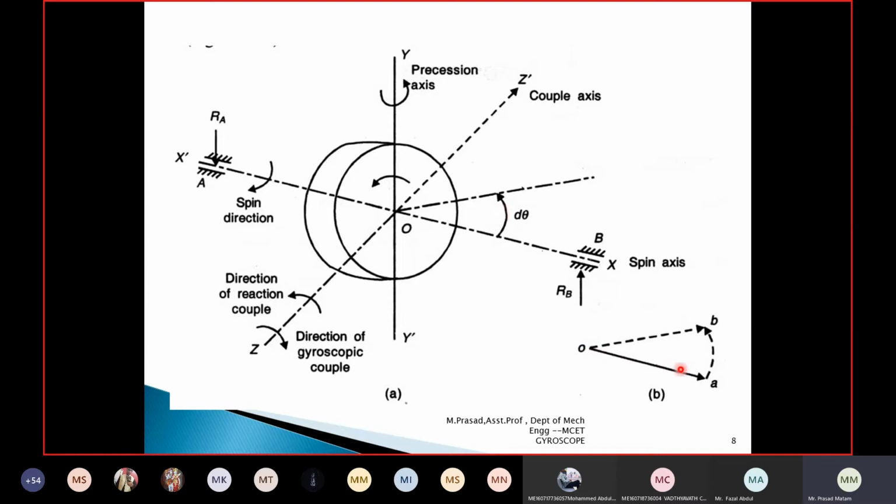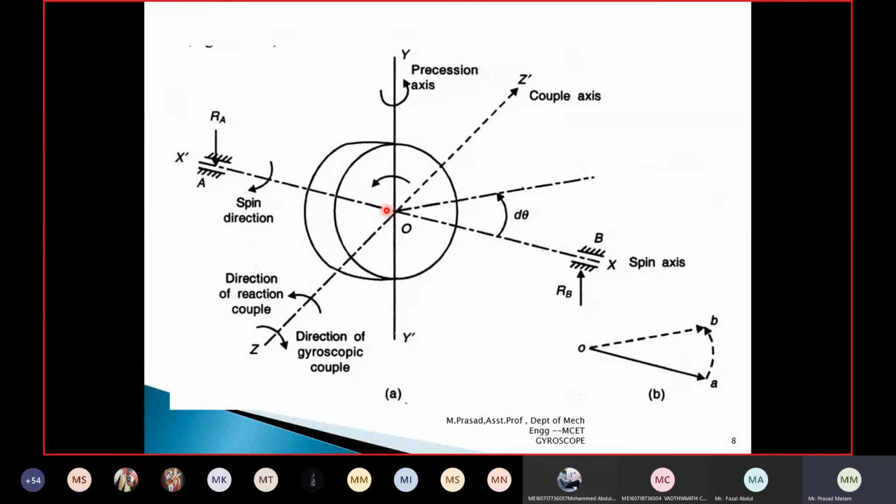Whenever a body spins about its own axis and tries to move in another direction, here the disc is spinning about the x-axis and tries to move in the y-axis by an angle d theta. Under these conditions, the gyroscopic effect will be set up. Are you able to understand what is happening here? This is the disc which rotates in the clockwise direction.